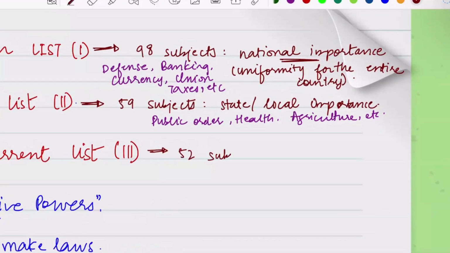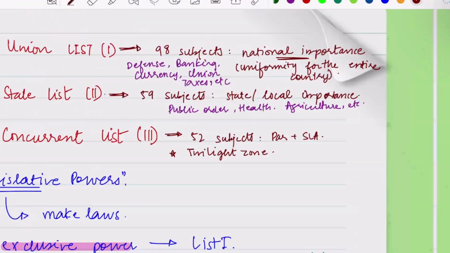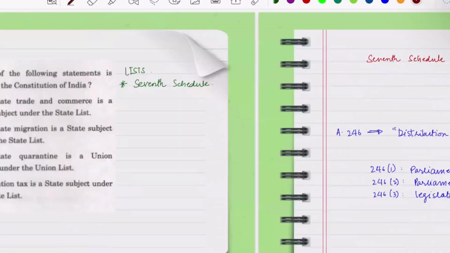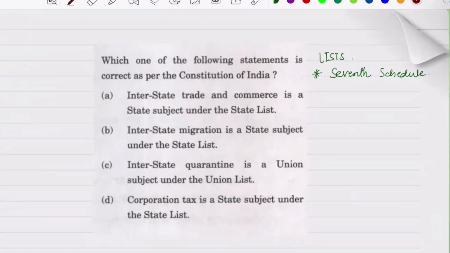Lastly, we have List 3, which is the concurrent list. It contains 52 subjects. And whose power of legislation is it? It is of both, the Parliament plus the state legislative assembly. It is also called the twilight zone. The states can take initiative for the important matters, and the Parliament can also. Now we will try to solve this question.